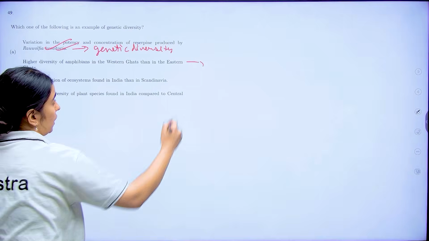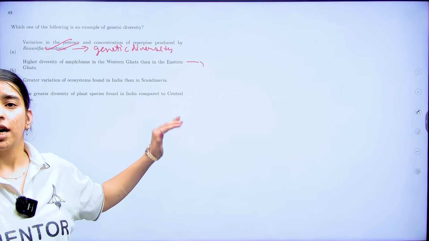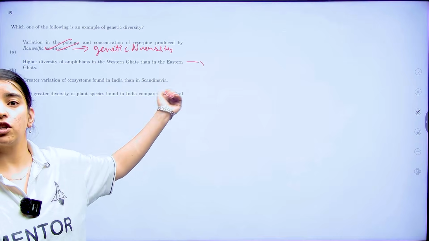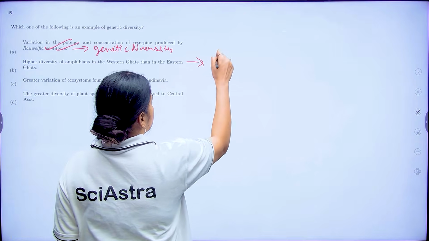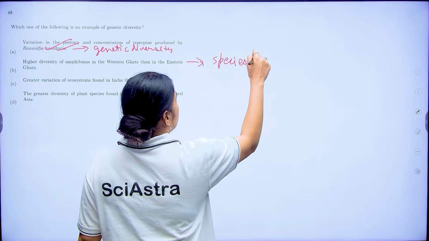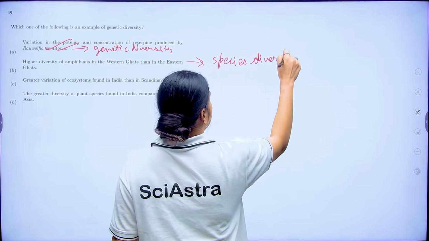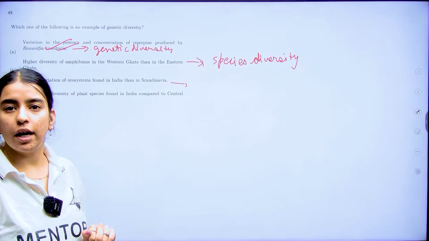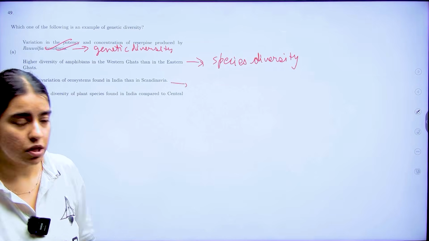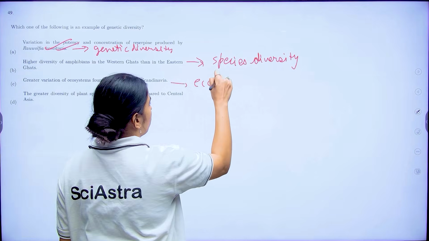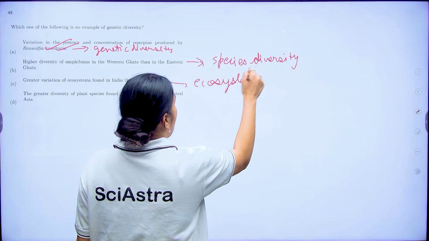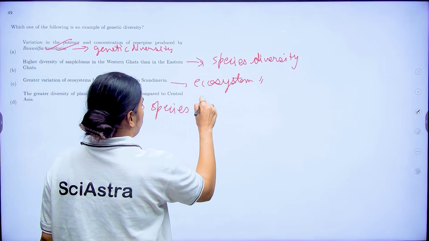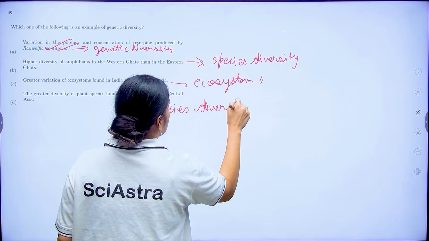The second one, where you have more diversity in the Western Ghats, is species diversity. Next, greater variation of ecosystems found in India is again ecosystem diversity. And the last one is again species diversity. So for genetic diversity, only the first option is correct, right?